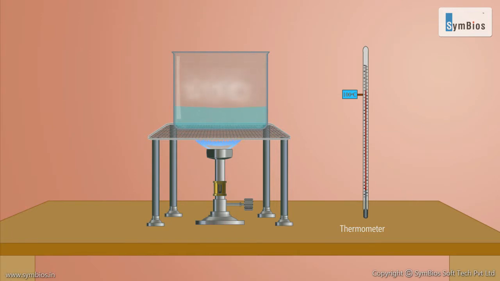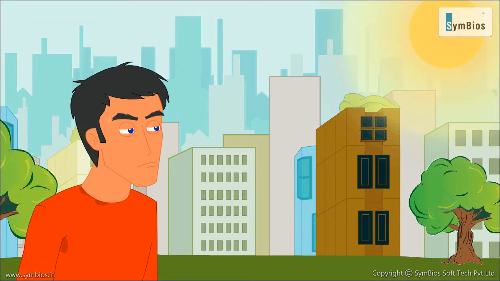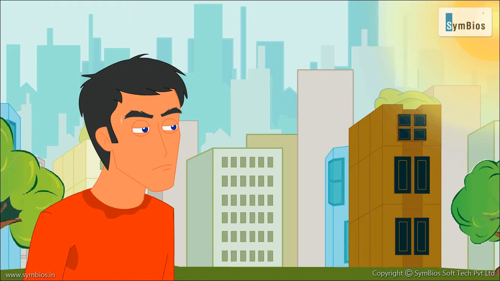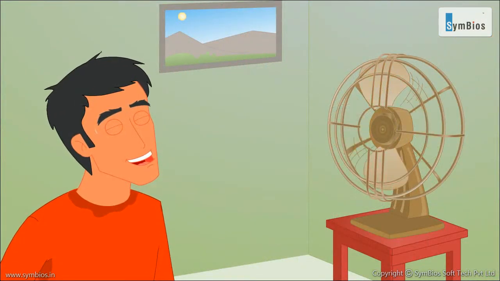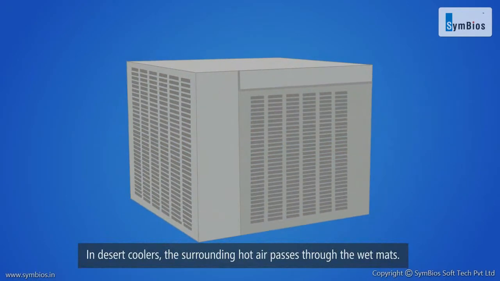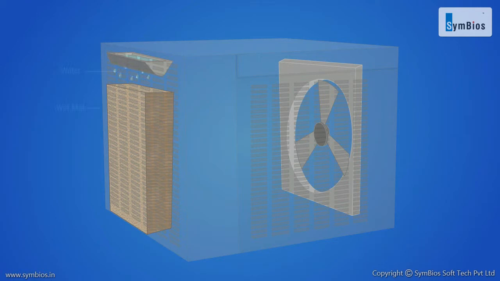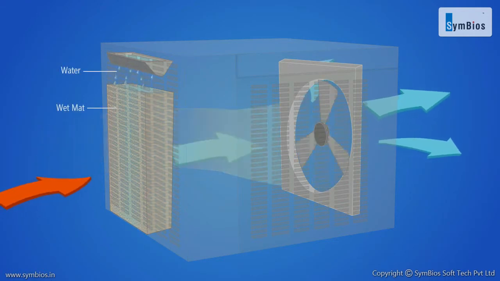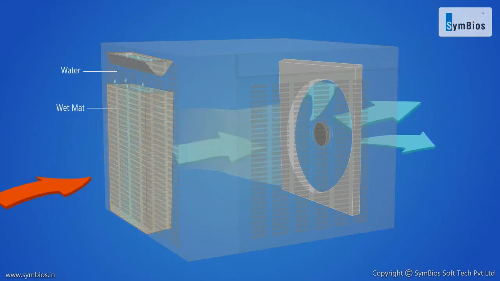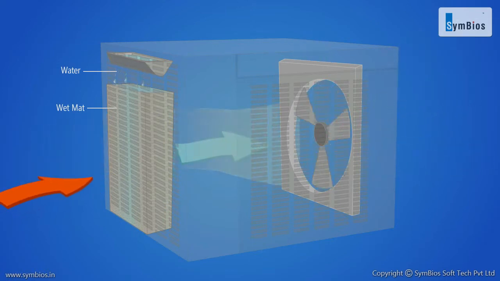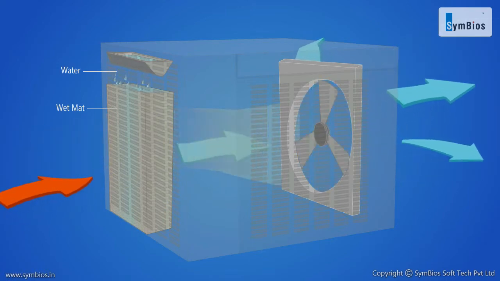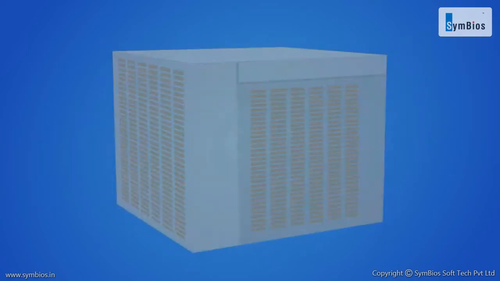Water exhibits these properties in several ways in our surroundings. When we start sweating in high temperature and sit under a fan, the water content in our sweat starts evaporating. The loss of heat due to evaporation cools down our body. In desert coolers, the surrounding hot air passes through the wet mats. The water trapped in the wet mats absorbs the heat energy from the hot air and uses it to evaporate the water into vapors. This cools down the air that the cooler gives out.